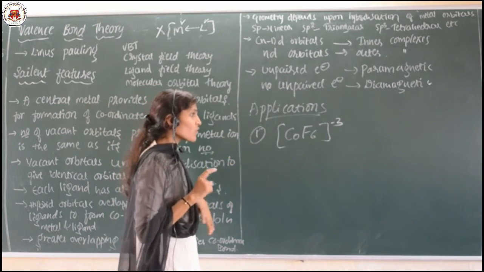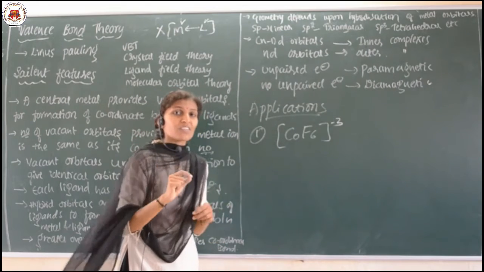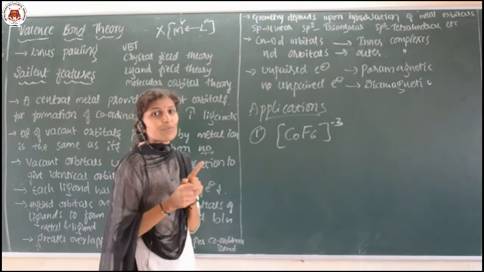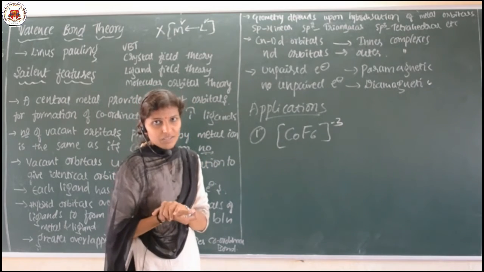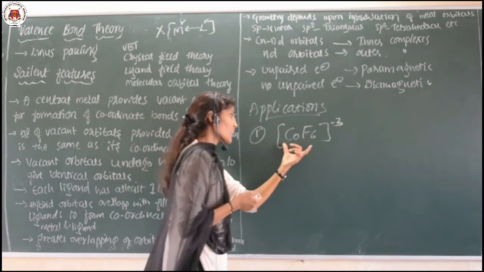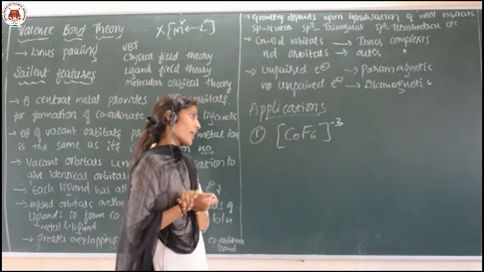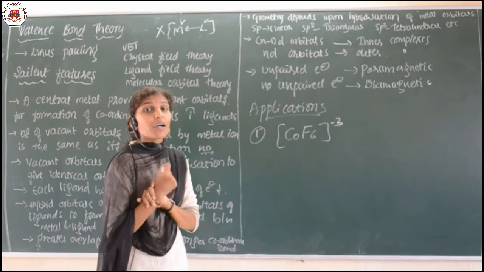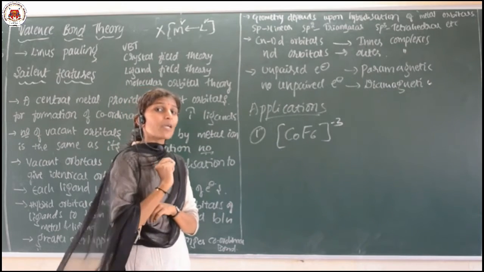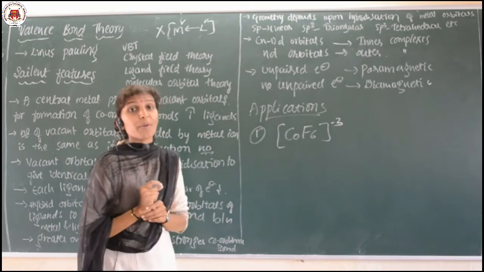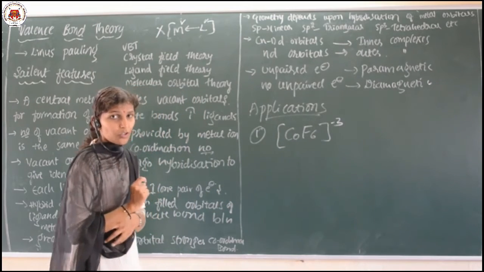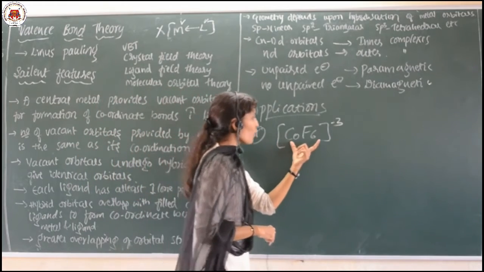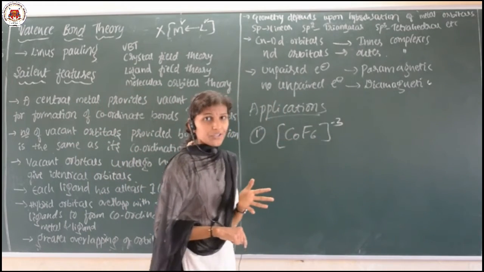Definitely, out of those 4 examples, one will be asked for 3 marks. Like this they are going to give you a complex ion, and they will ask you to explain the geometry, hybridization, and the magnetic properties of this complex ion based on VBT. The question will be like this. So, let us see how to solve it.